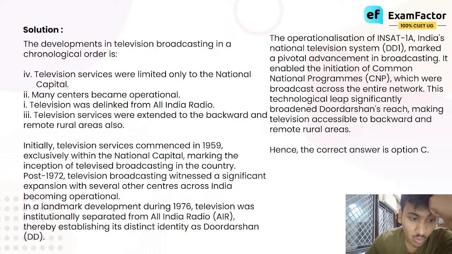Post 1972, television broadcasting witnessed a significant expansion with several other centers across India becoming operational. In a landmark development during 1976, television was institutionally separated from All India Radio. Earlier, television was linked with the radio. Now it's not. We know that they're two completely separate entities.